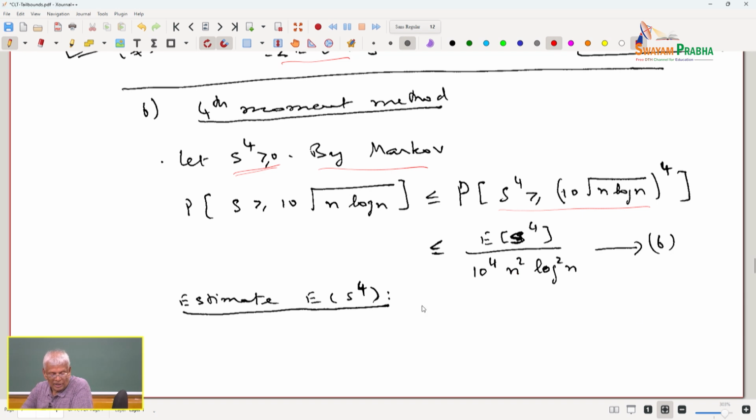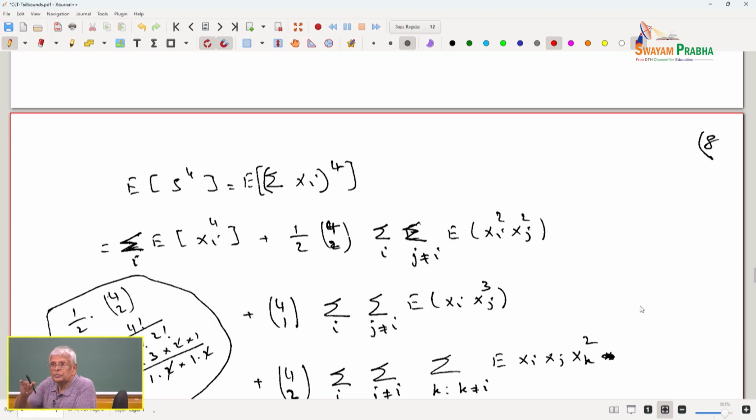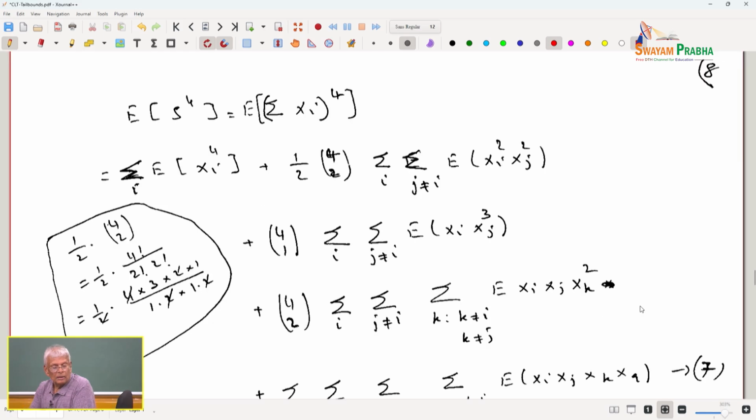Now, I am going to quickly estimate S to the power of 4. You remember we talked about using the first moment only, Markov, and using the first moment and variance, Chebyshev. Now, we are using the fourth moment to be able to obtain tail bounds.